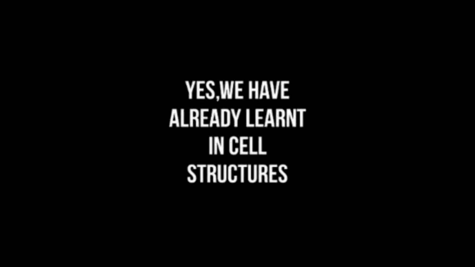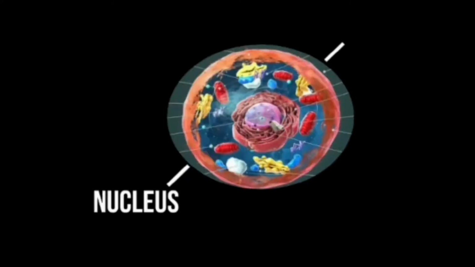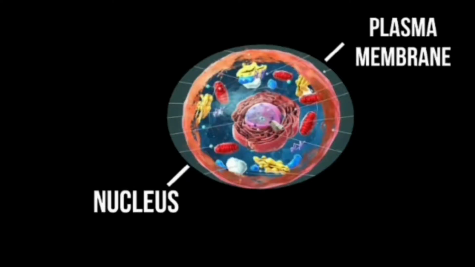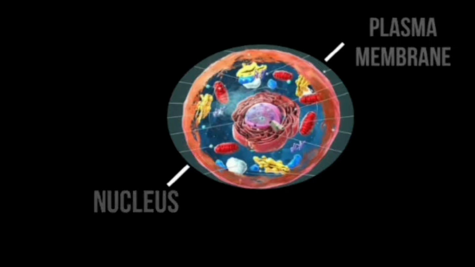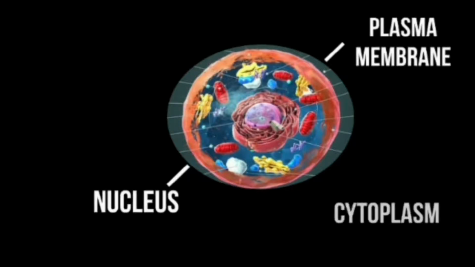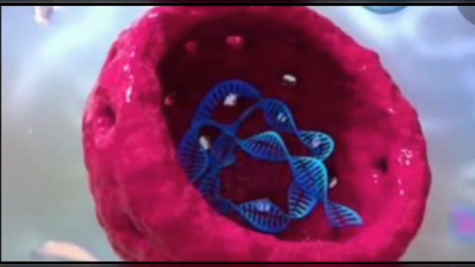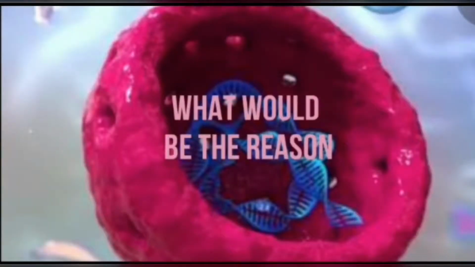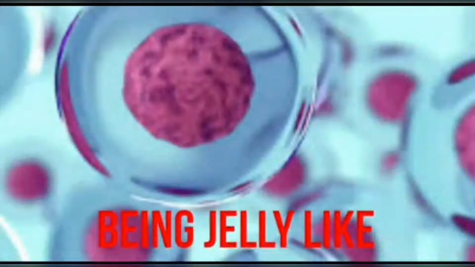Yes, we have already learned in the cell structure that the part between the nucleus and the plasma membrane is called the cytoplasm. It is a jelly-like fluid. Well, students, what would be the reason for it being jelly-like?